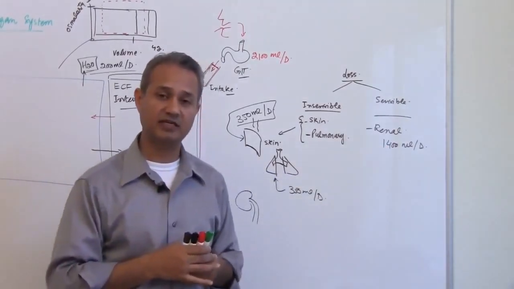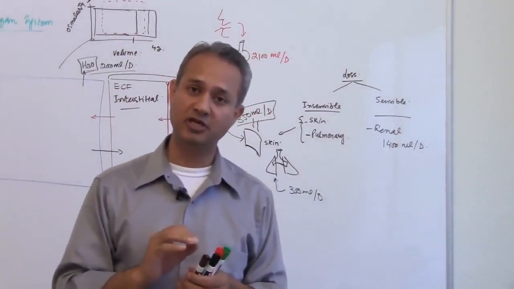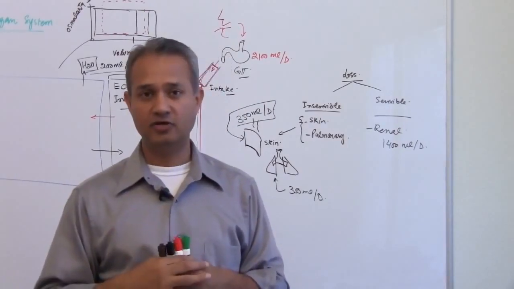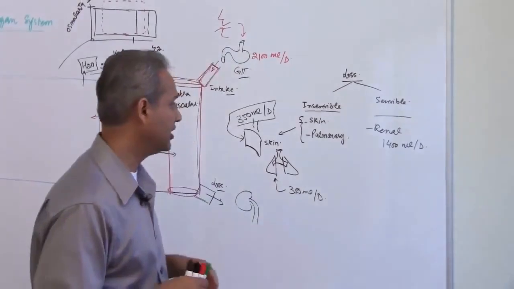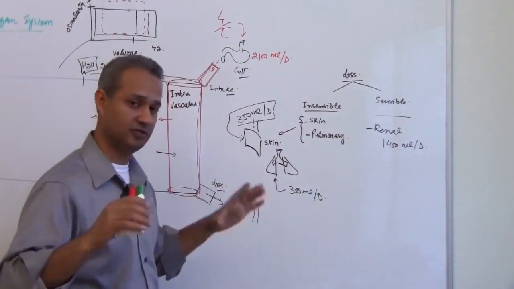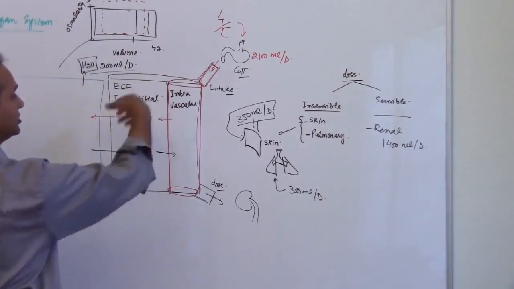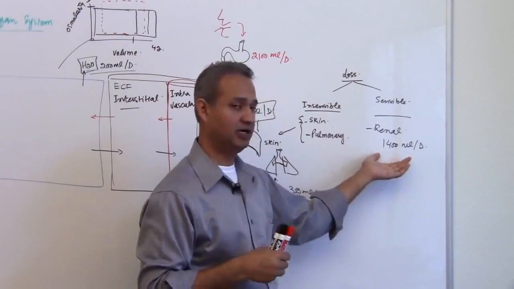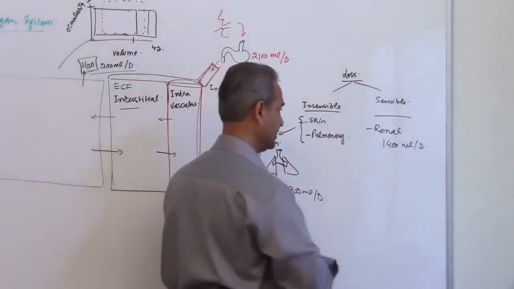But remember this thing, that kidneys would need at least half a liter of water to remove the waste products produced in our body in one day. So we have to have urine output of at least half a liter per day. But again, in a normal, healthy, physiologically good person, water loss is going to be dependent upon the water intake, up to 1400 milliliter per day. So that is the kidney.